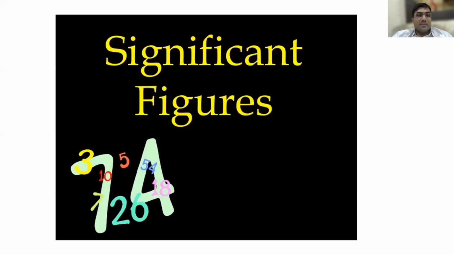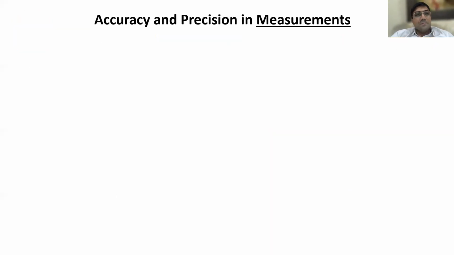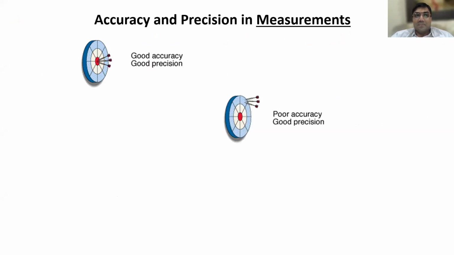So have a look. Significant figures. What is this significant figures all about? Whenever you perform an experiment, naturally you are expected to take measurements. You have to read it, right? And you have to perform some calculations when you perform any experiment in the laboratory, right? There are two things here: one is accuracy, the other one is precision, right?